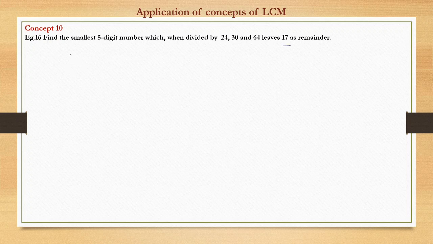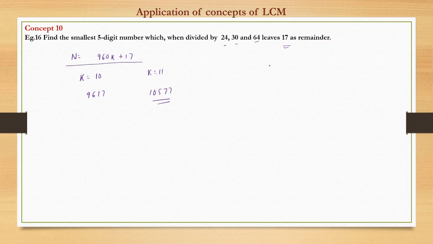So what is it? We know the generic form we can directly write as 960k plus 17. So at k equal to 10, it is 9617. At k equal to 11, it is 10577. So this is the smallest 5 digit number which, when divided by 24, 30 and 64, will leave 17 as a remainder. Well, this is the generic form of the number.